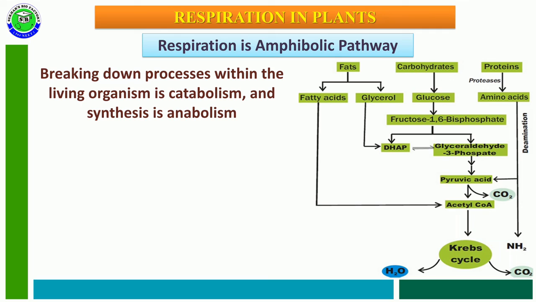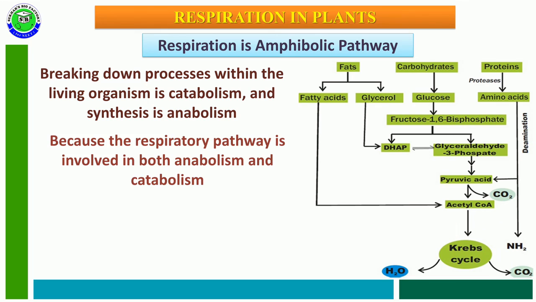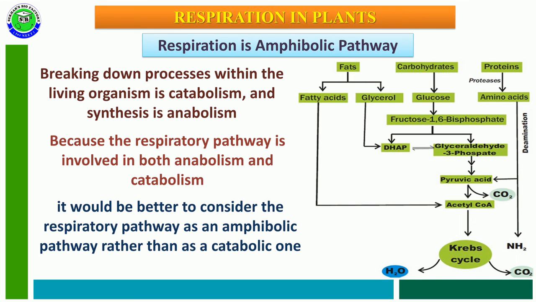The breakdown process within a living cell is called catabolism, and the synthesis process is called anabolism. Because the respiratory pathway is involved in both anabolism and catabolism, it is better to consider the respiratory pathway an amphibolic pathway rather than a catabolic one. So this is the process called an amphibolic pathway.